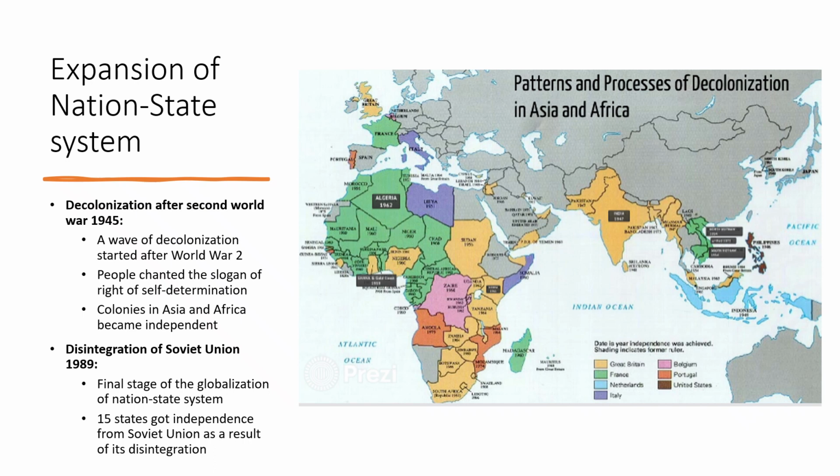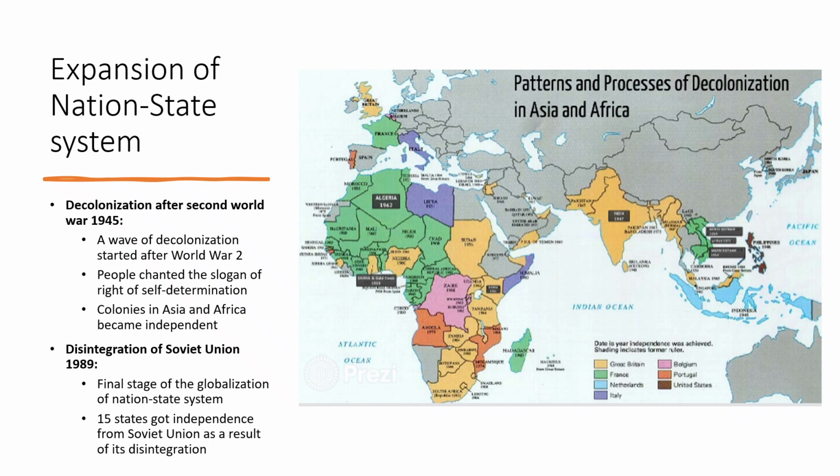Now the third stage of the expansion of the nation-state system, which is the decolonization after the Second World War in 1945. Students, we all know that before 1945, there were many parts of the world that were colonized by the imperial powers of Europe, and mostly by the British imperial power. India was colonized, Africa was colonized by Portugal, France, Great Britain.